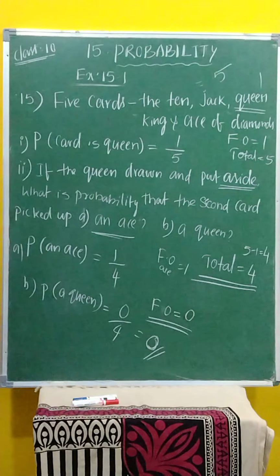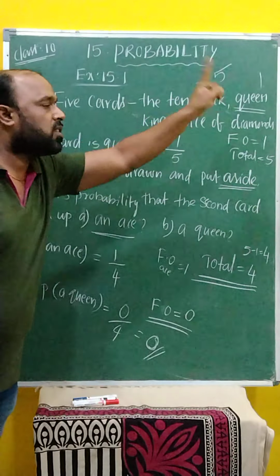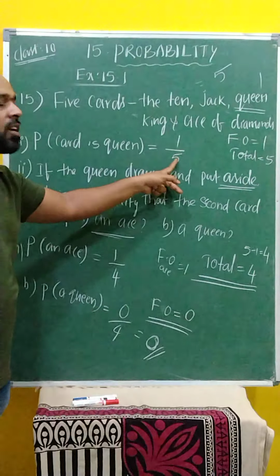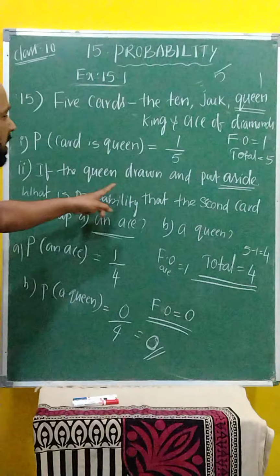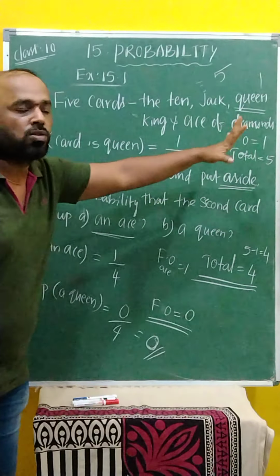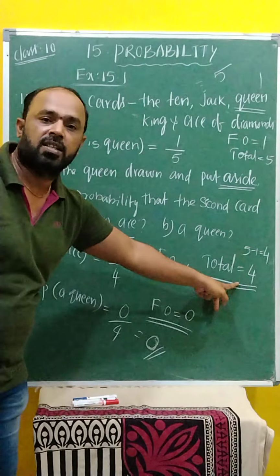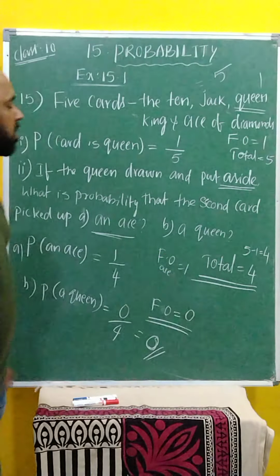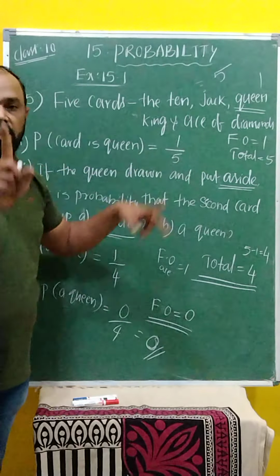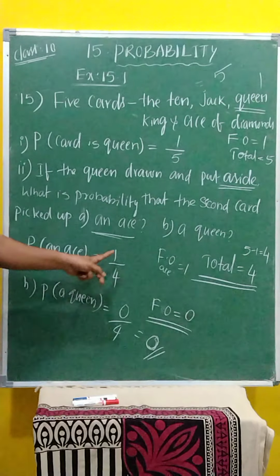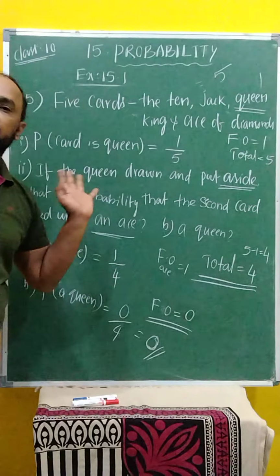I will go through it once again. Probability of a card being a queen: total 5 cards the first time, queen is only 1, favorable outcomes by total number of outcomes, the answer is 1 by 5. Second time, if the queen is drawn and put aside, keep outside: total 5 were there, queen is outside now, then total 4 cards. Clear? What is the probability of an ace? How many aces are there? Only 1. Probability of an ace is 1 by 4, favorable outcomes 1 and total 4.